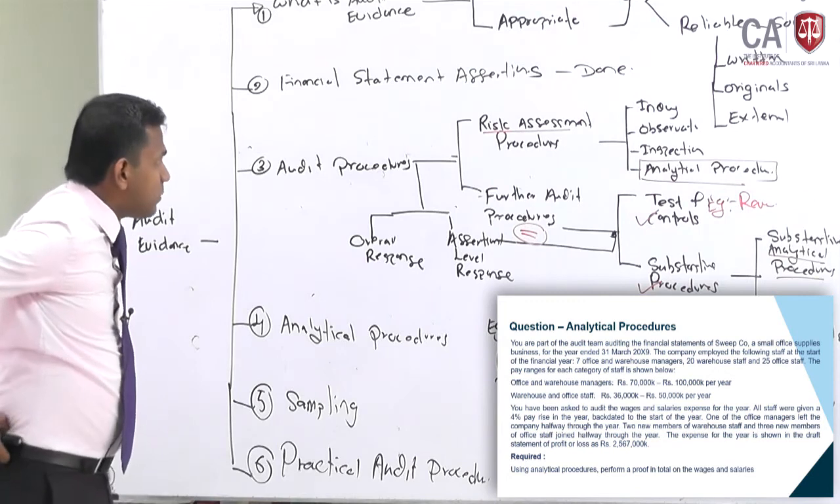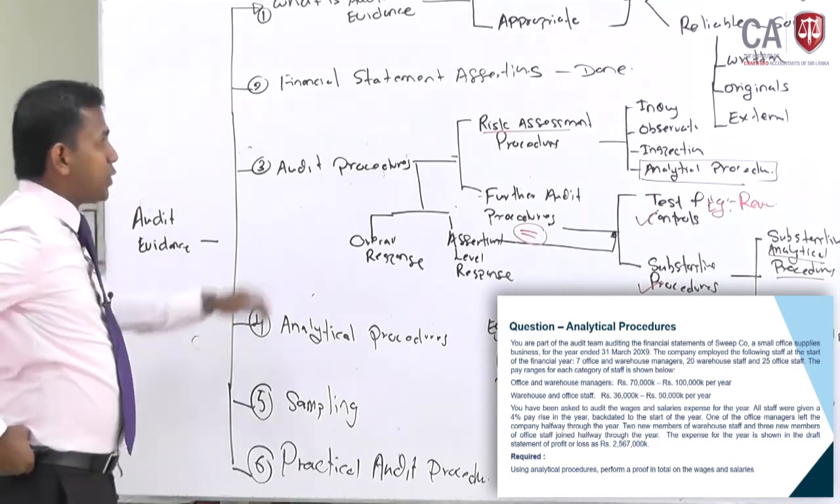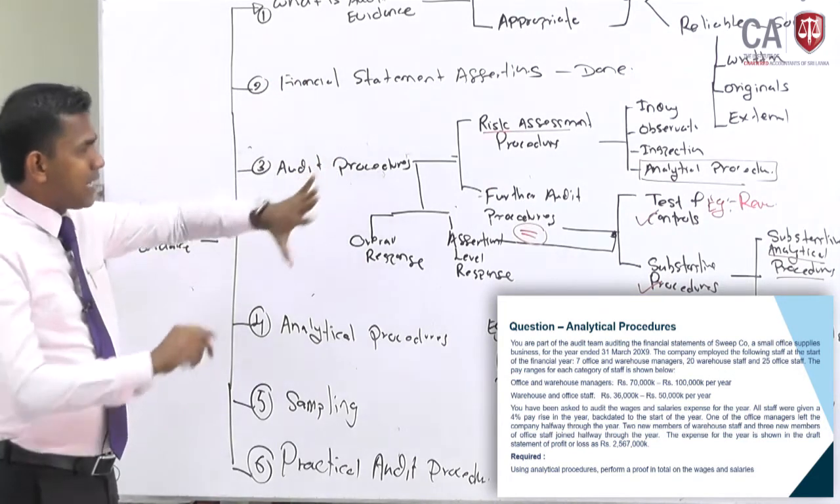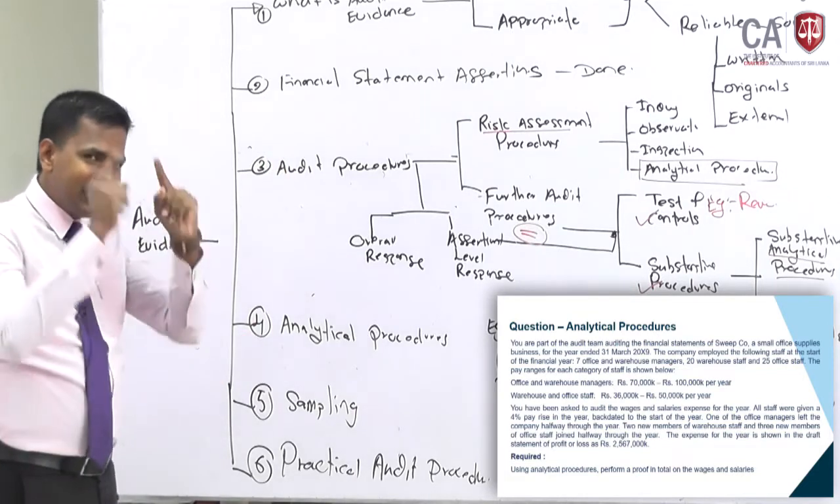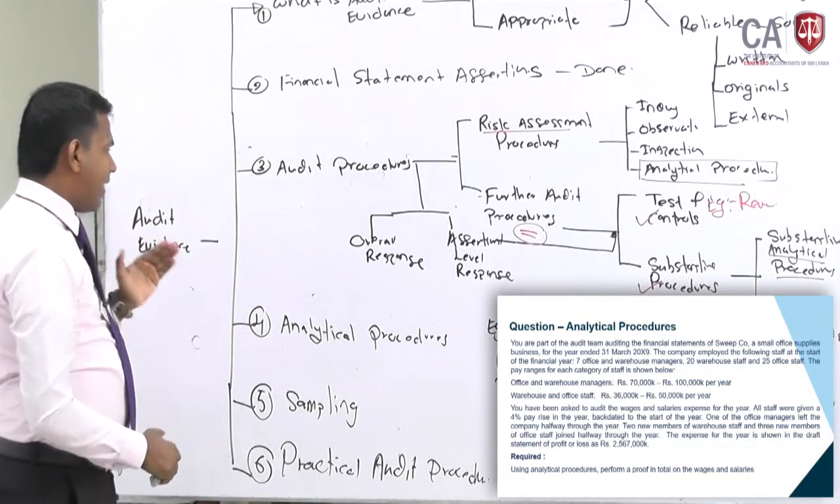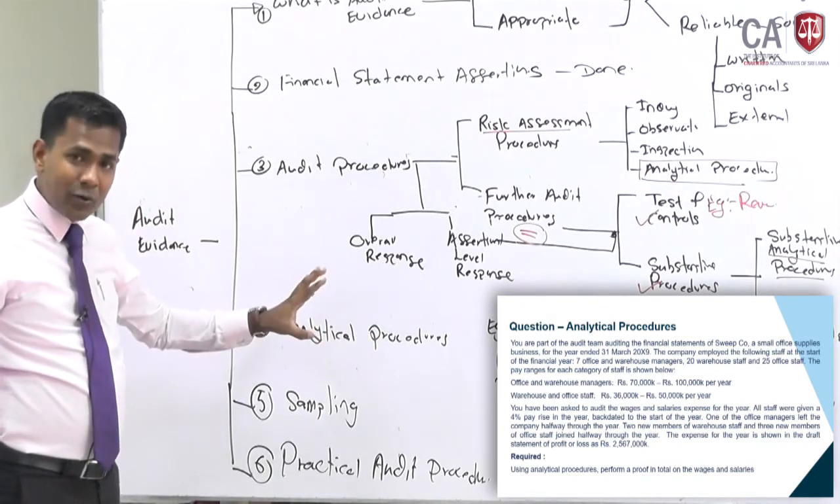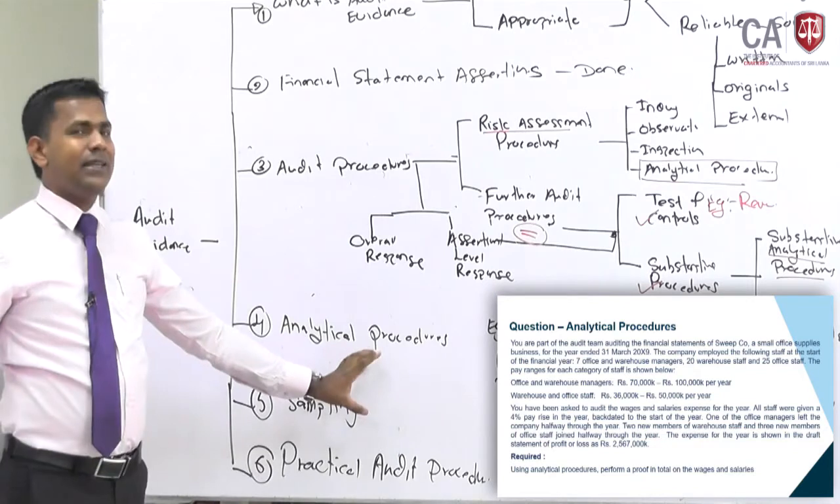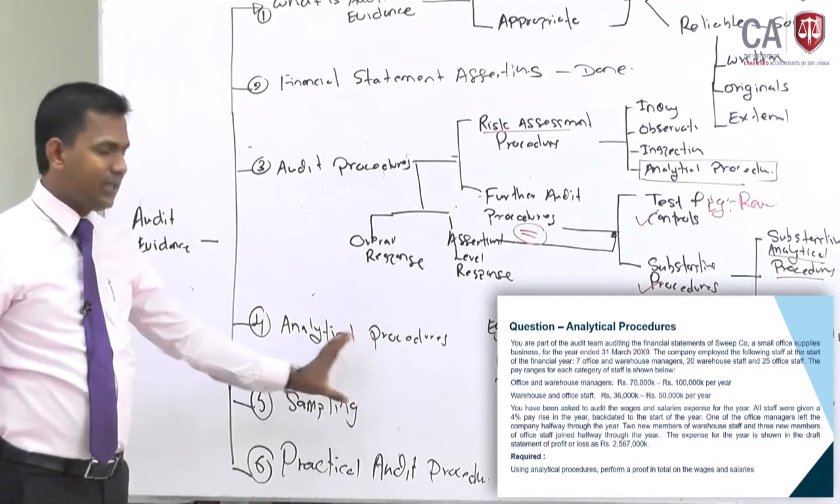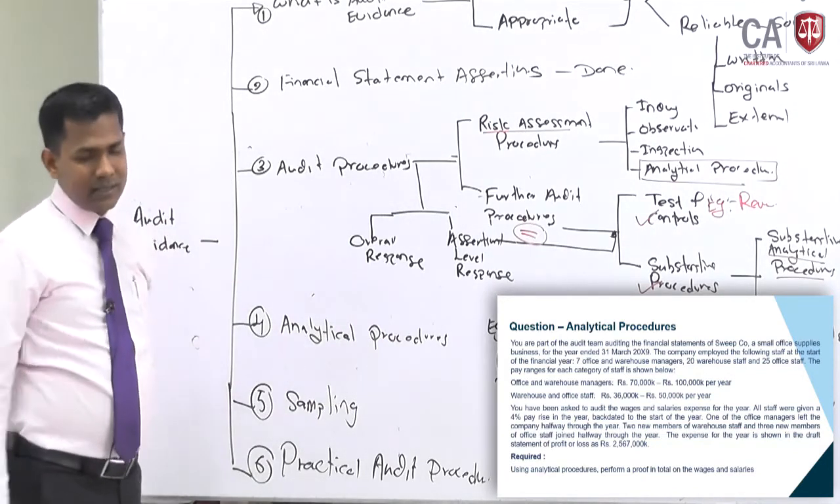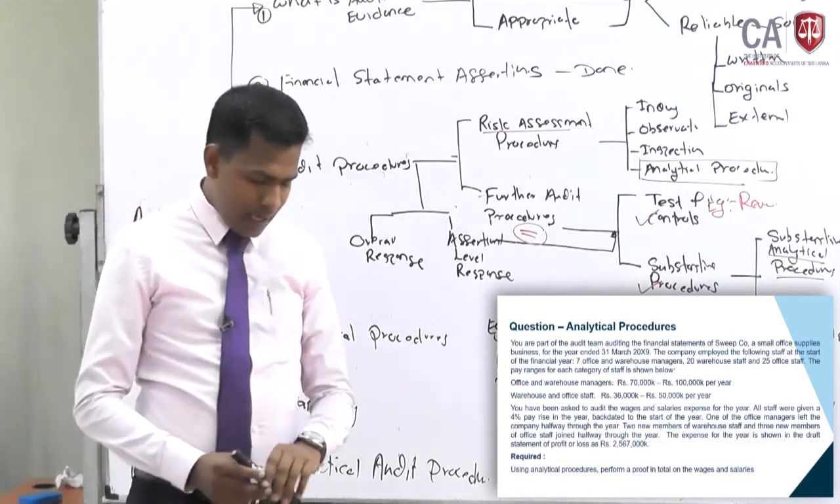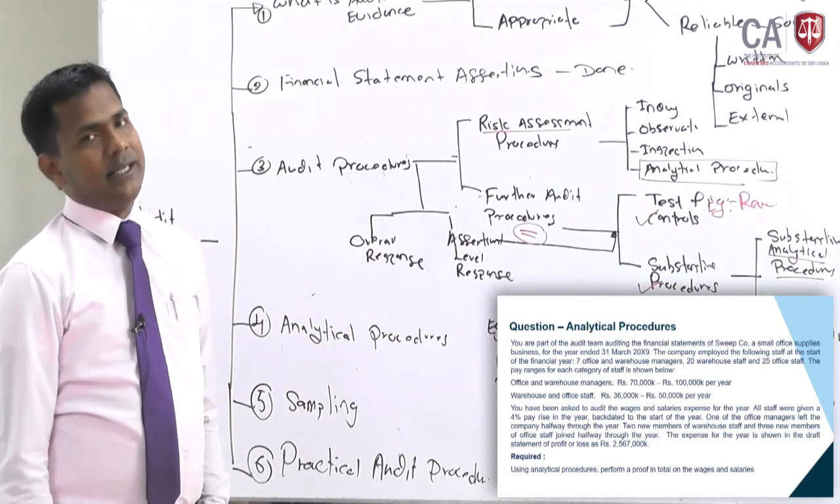What is audit evidence we discussed, and the financial statement assertions we discussed. Audit procedures I discussed from a theoretical angle. This has to be remembered properly, and then analytical procedures were discussed with the example. I hope that you are clear. Then the sampling I just told you, but you have to go into further detail, and the practical audit procedures which we want to discuss now, which is an important thing, right.